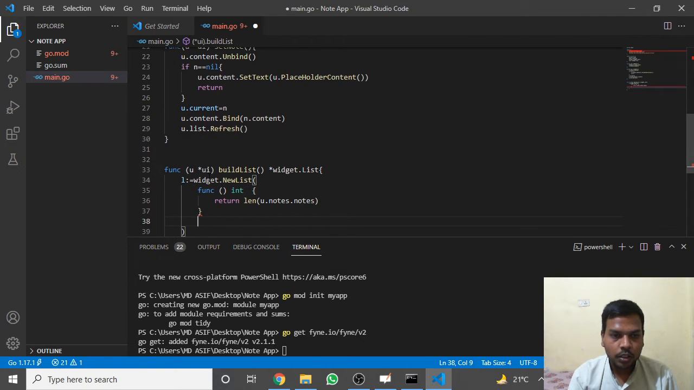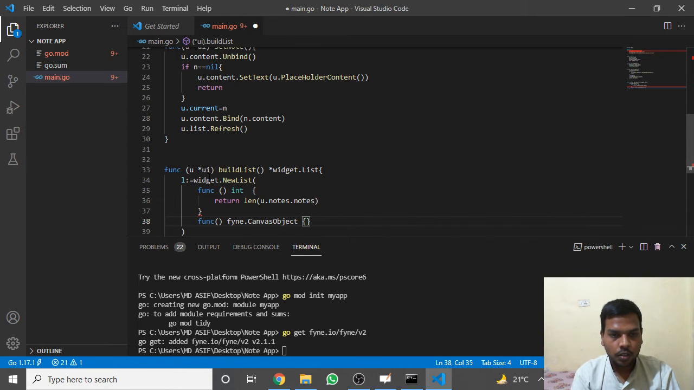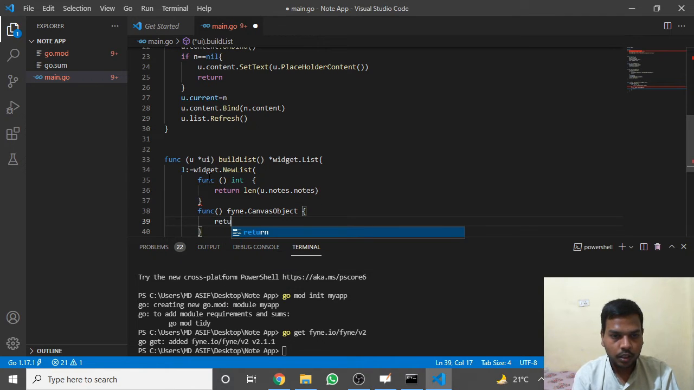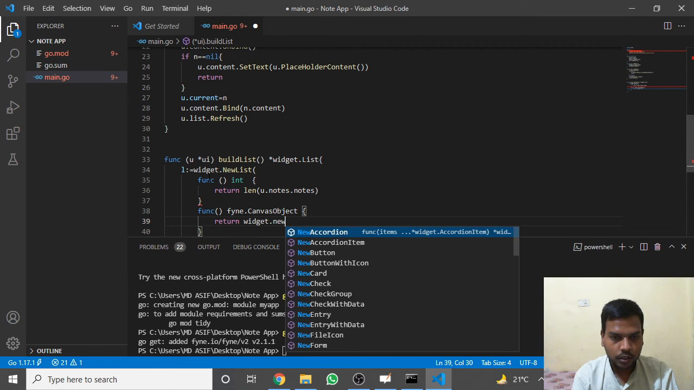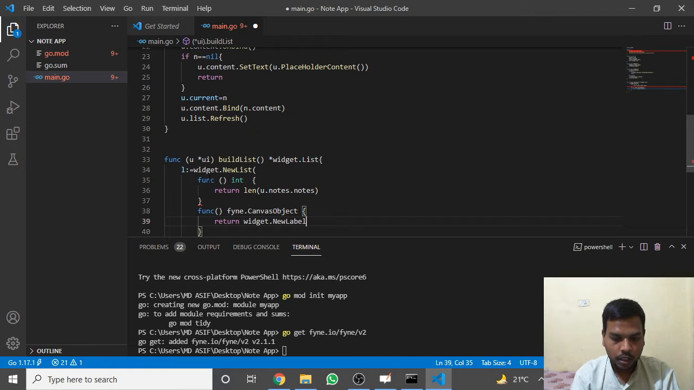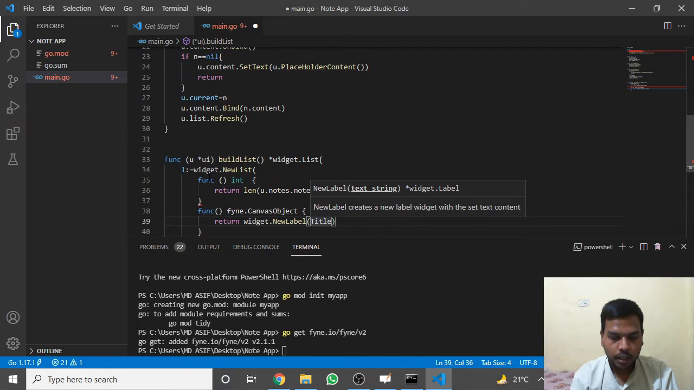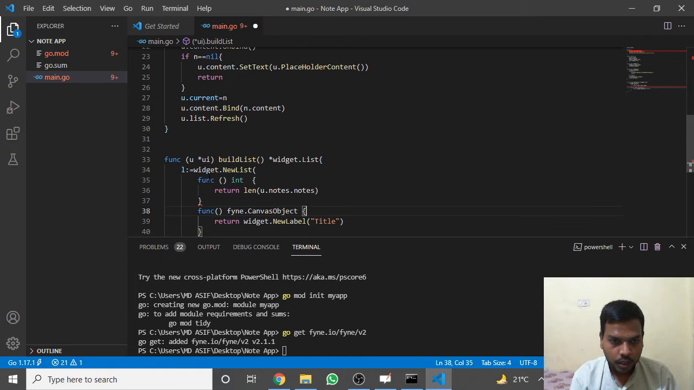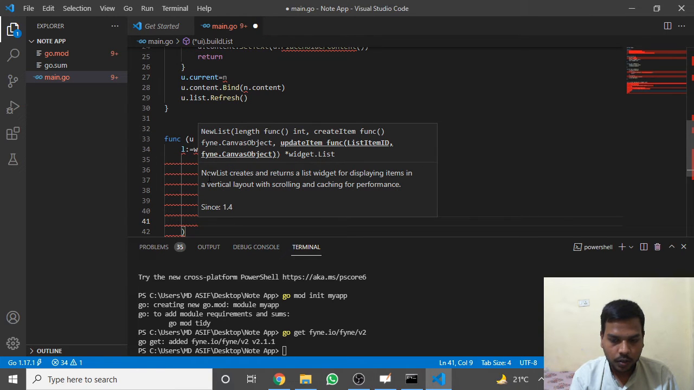also if it will return, then just print it on the canvas. So find canvas object and return widget.new label, and name this whatever the title. We will create it dynamically. Whatever is written inside the node in the first line is treated as title. Okay, just make this like this and this. Okay,